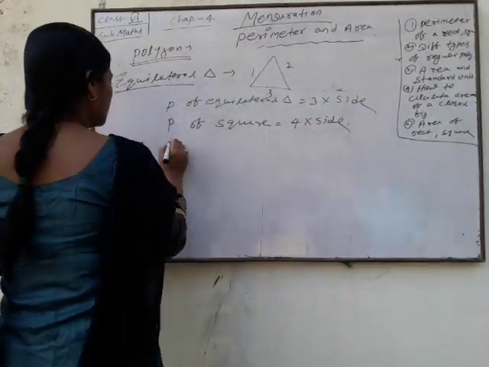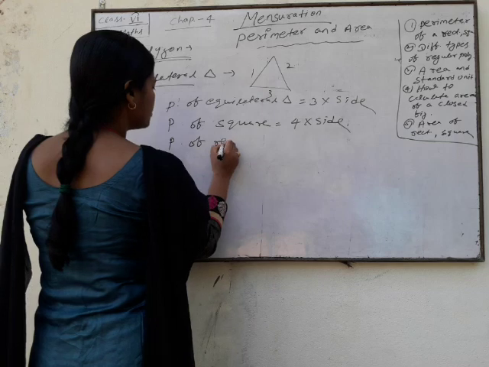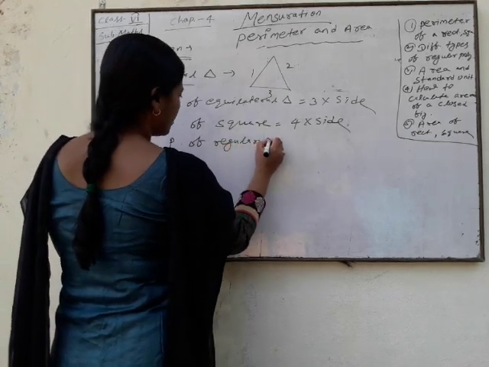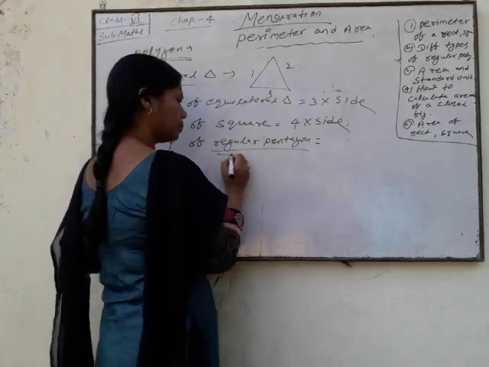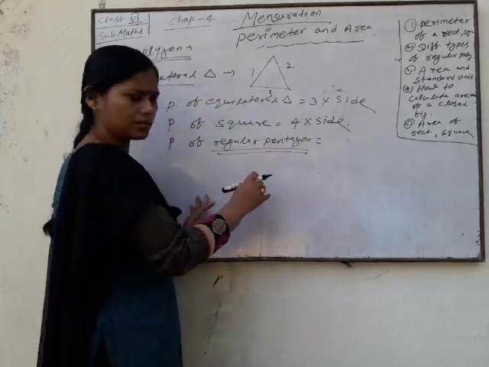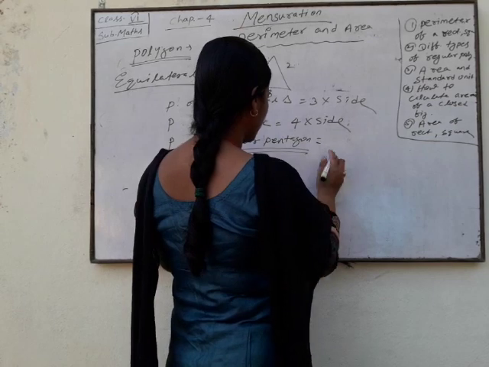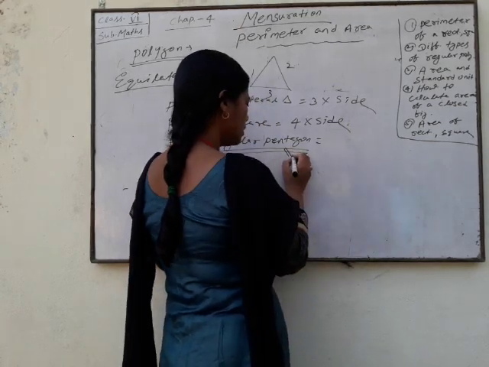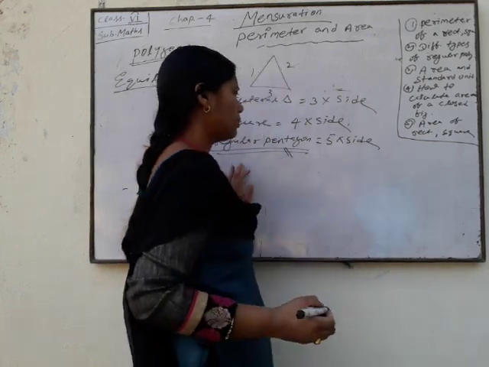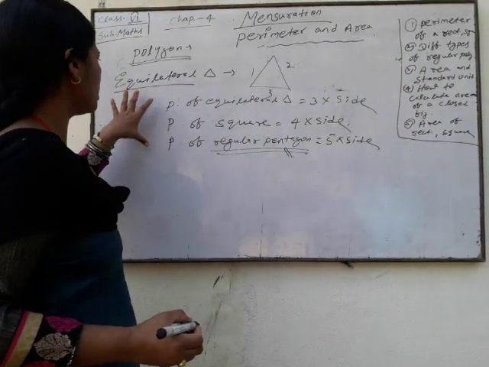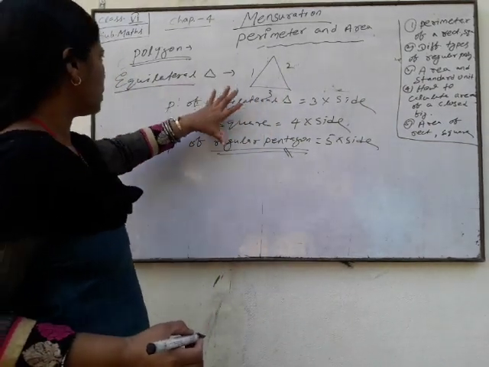Perimeter of regular pentagon. The regular pentagon means what? Pentagon having all sides equal. Regular, all sides equal. So here pentagon means 5 sides, so 5 into side. In this way, we can put formulas for all polygons.